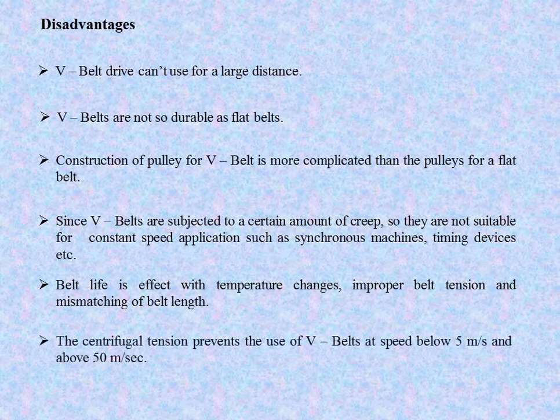The centrifugal tension prevents the use of V belts at speed below 5 meter per second and above 50 meter per second. That means because of the centrifugal tension, we can't use V belts below 5 meter per second and above 50 meter per second. This is the advantages and disadvantages of the V belt drive over the flat belt.